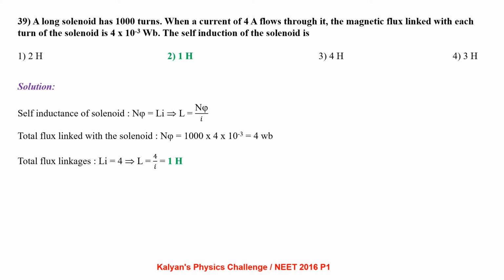Since the flux linked with each turn of the solenoid is 4 into 10 power minus 3 Weber and there are 1000 turns in the solenoid, the total flux linkage is 1000 into 4 into 10 power minus 3, that is 4 Weber. Now the total flux linkage can also be written as L into I, from which we get L equals 4 by I, that is 1 Henry.